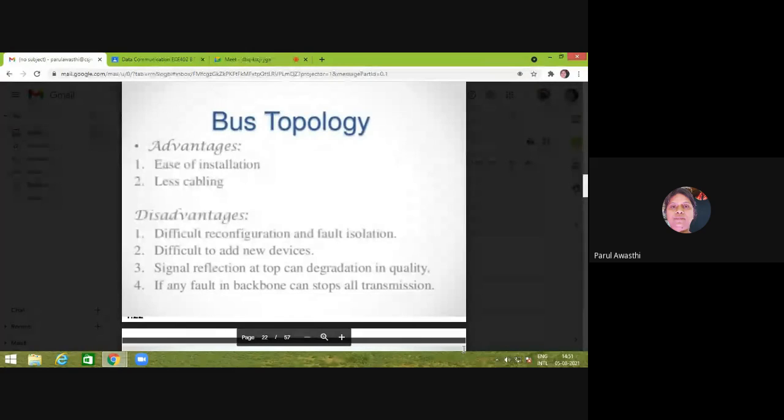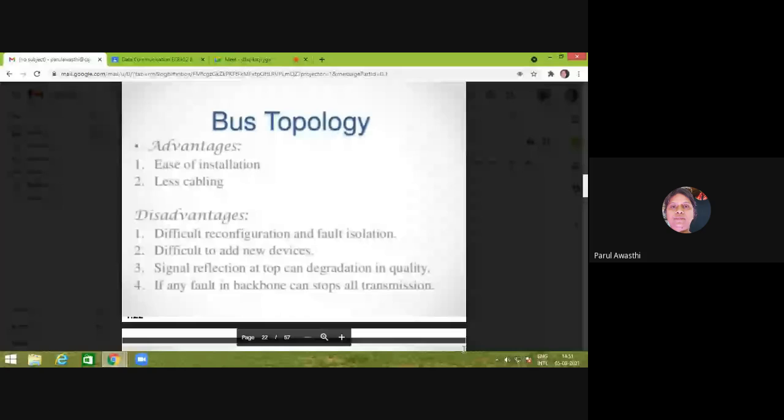So this is difficult. Whenever I want to add any new device, it's easy to connect physically; I just use one vampire tap and I can connect my device to the bus.